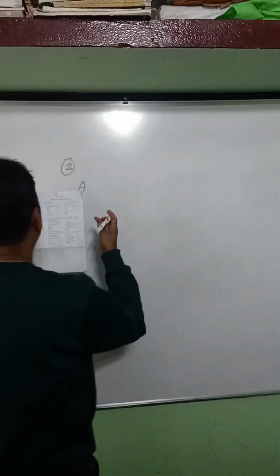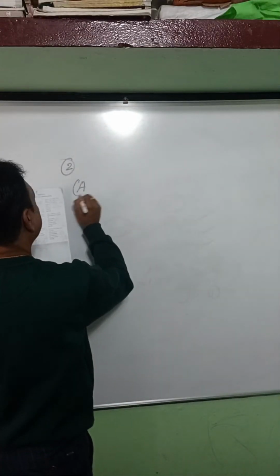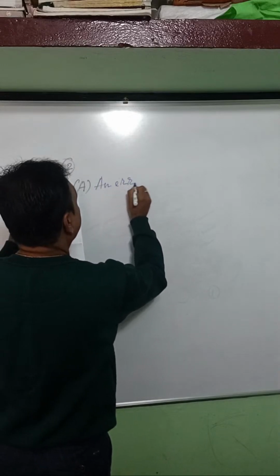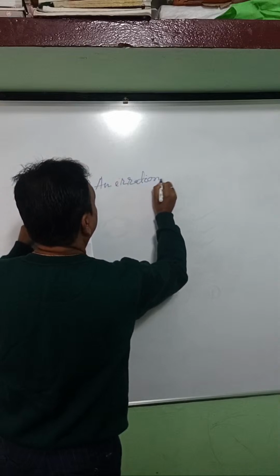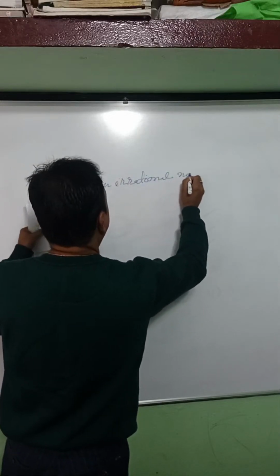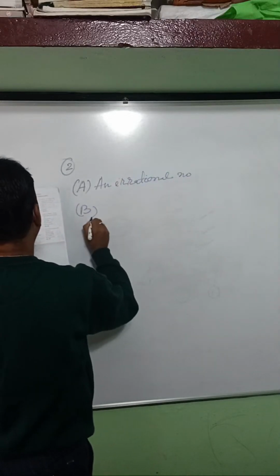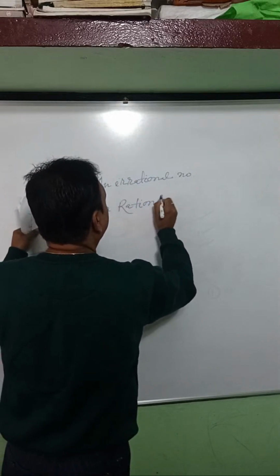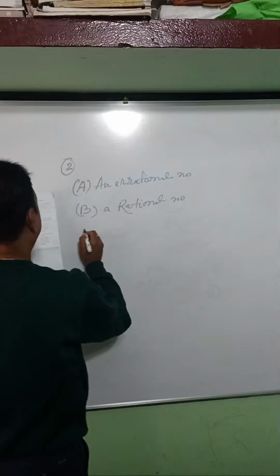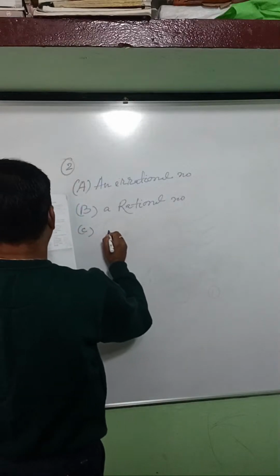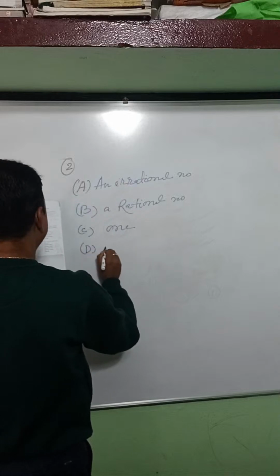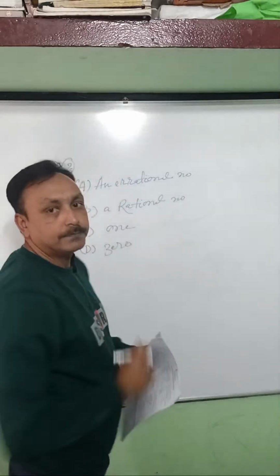The options are: A, an irrational number; B, a rational number; C, 1; D, 0.